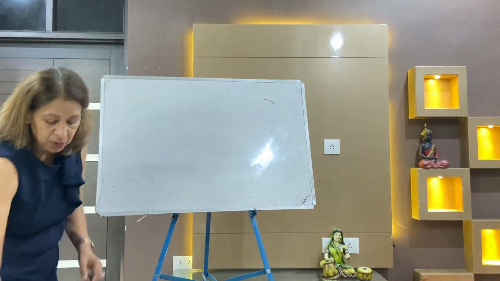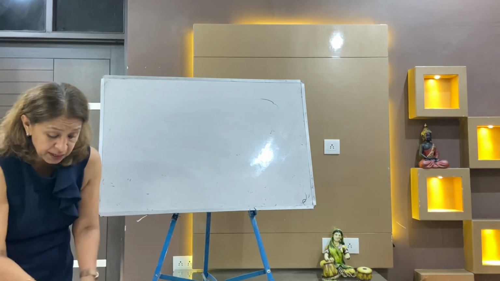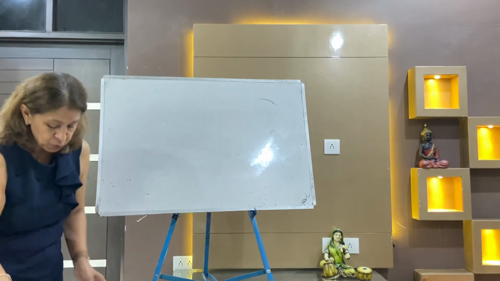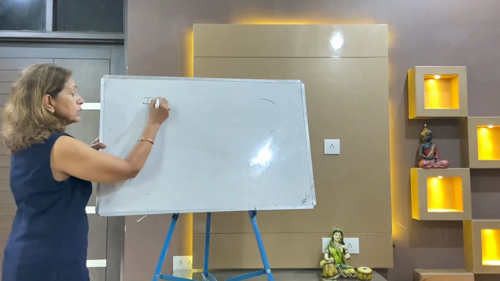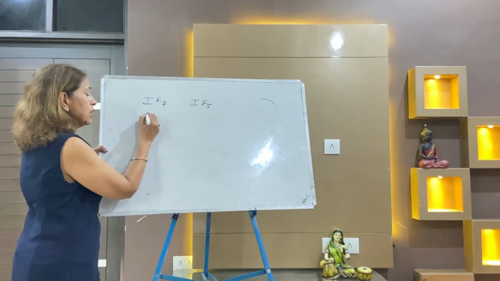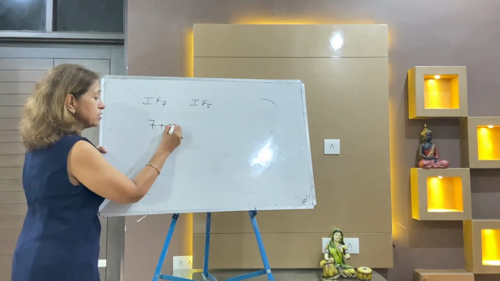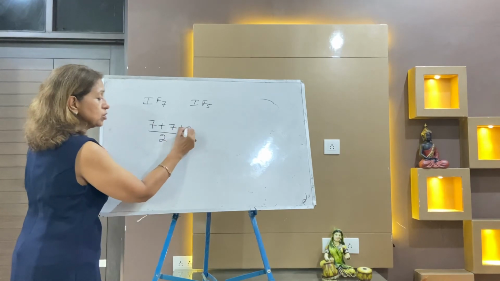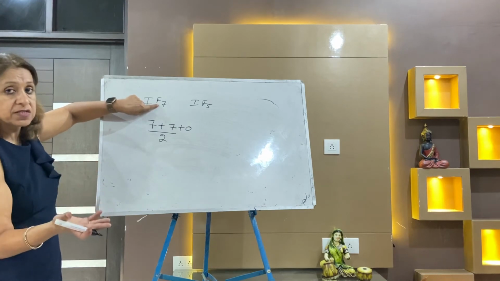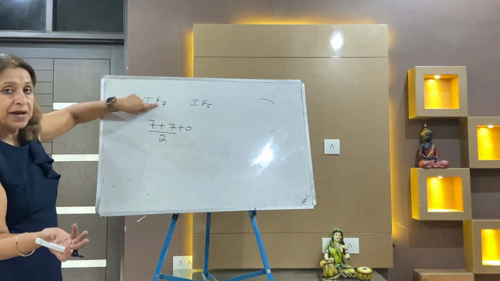So now you can draw the shapes as much as you want. I'm taking more examples, like bicarbonate ion, and there are so many others. You may take IF7, IF5. IF7: outer electron of iodine, a halogen, is 7. How many atoms with valency 1? 7. 7 plus 7, no charge, 14 by 2 is 7. 7 means all 7 are surrounding atoms and your answer is 7. This means all 7 are bond pairs, no lone pair. Shape is pentagonal bipyramidal.